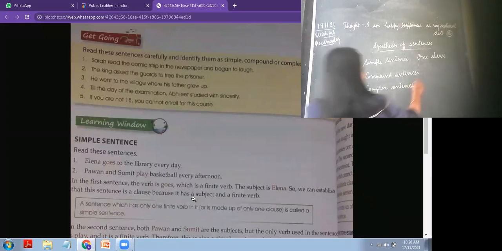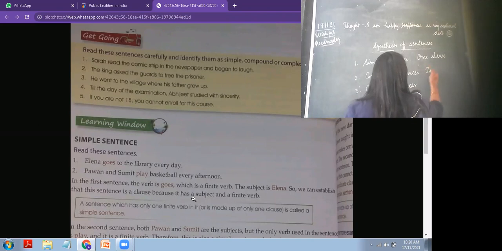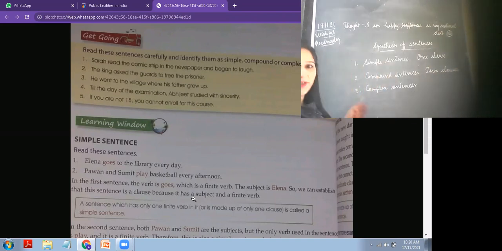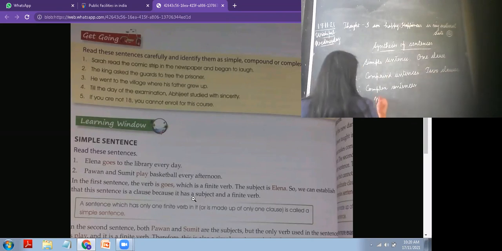In compound sentences, we have two clauses. And in complex sentences, we are having a subordinate clause. It can be two or more. We are having a main clause and a subordinate clause.